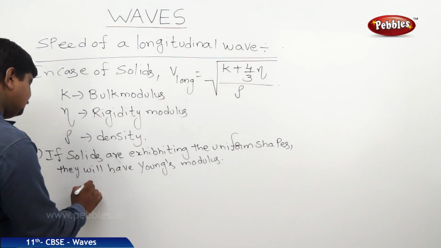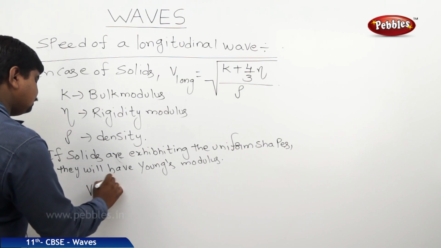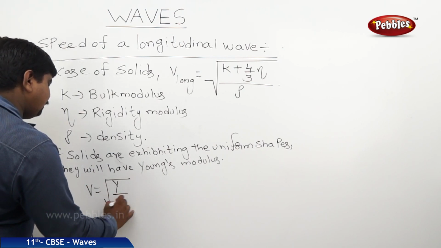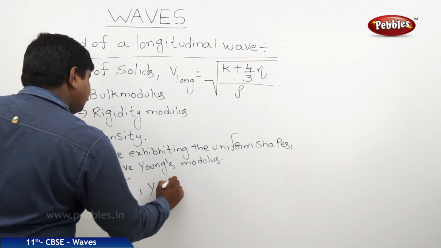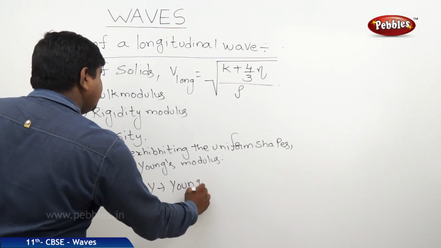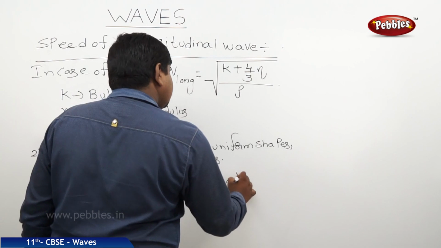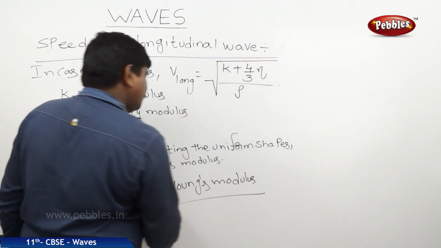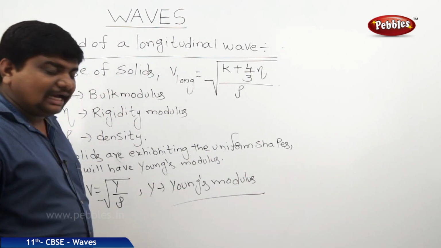In this case, V will become square root of Y by rho, where Y is equal to Young's modulus. Okay, this is valid for the solids and subcategorized solids.